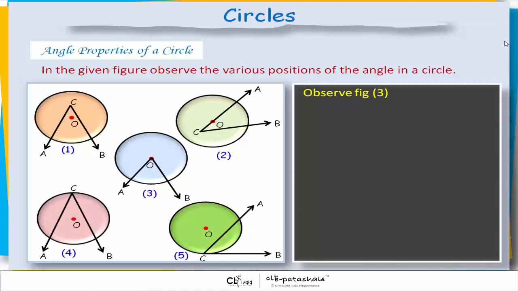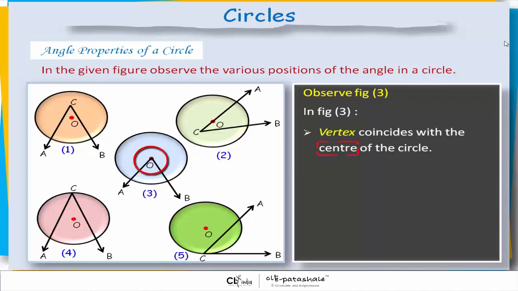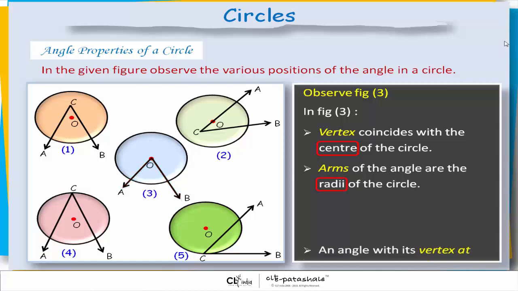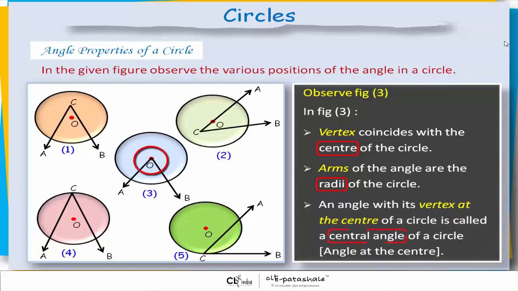Observe figure 3. In figure 3, the vertex coincides with the center of the circle. Arms of the angle are the radii of the circle. An angle with its vertex at the center of the circle is called a central angle of a circle. It is also called the angle at the center.